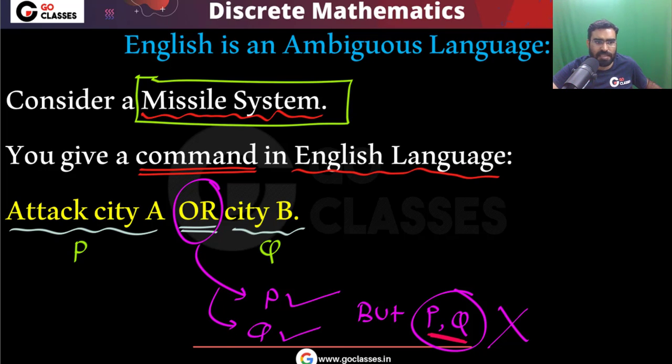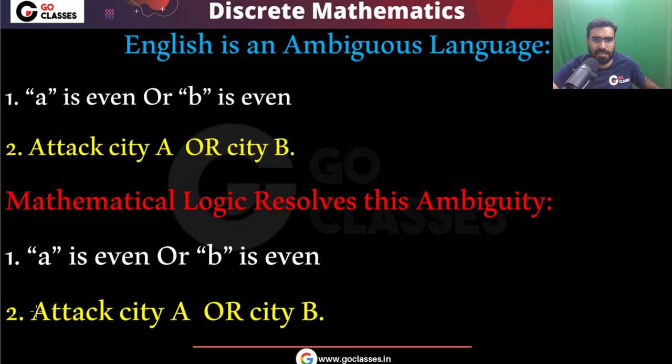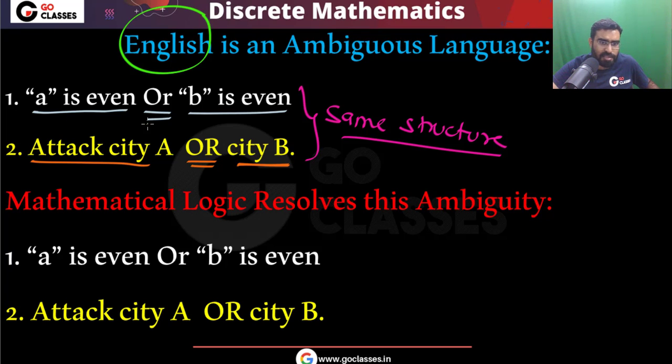Now you can easily see the ambiguity of English language. I told you that English is an ambiguous language. You can easily see the ambiguity here. See the ambiguity. These two statements have the same structure. Look at these two statements. In English language, these two have the same structure. Basically you are saying something or something. So these two statements in the English language, remember, have the same structure, but still they have different meanings.